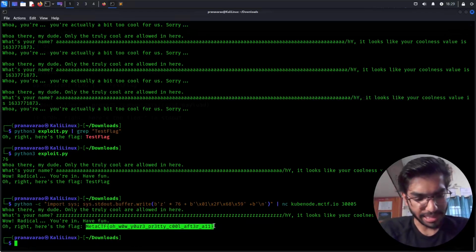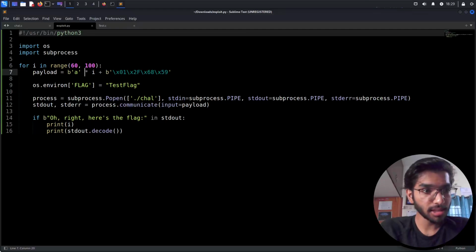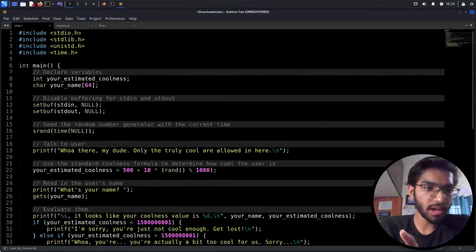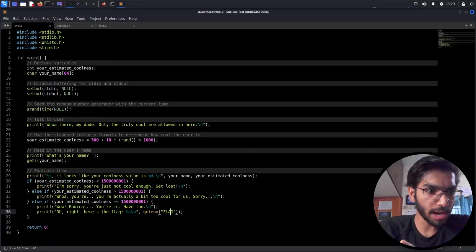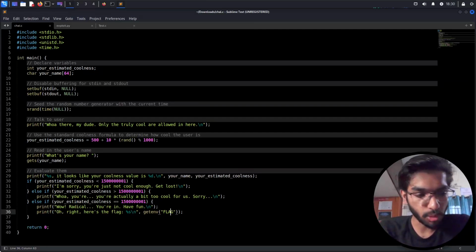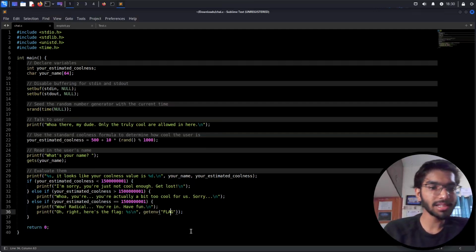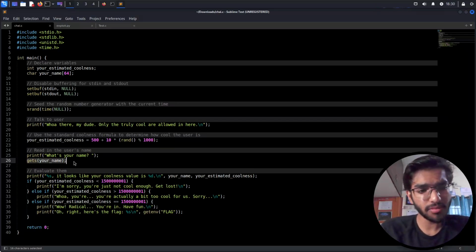So this was quite a pretty easy challenge after we had the source code of it. If not, we could have disassembled this program using GDB and then would have understood how the program works. This is quite a simple challenge, and we had a gets vulnerability in it. Or I wouldn't say it's a vulnerability; it's basically a function where the end of file is required. It's going to keep running until the end of file is received, which naturally is vulnerable when you have a limited stack assigned to it.